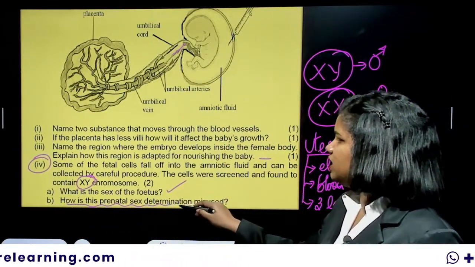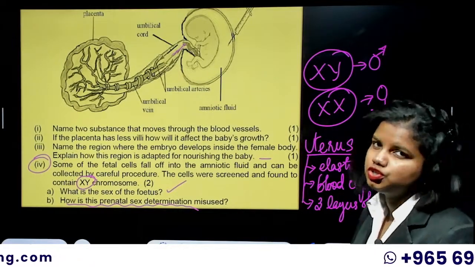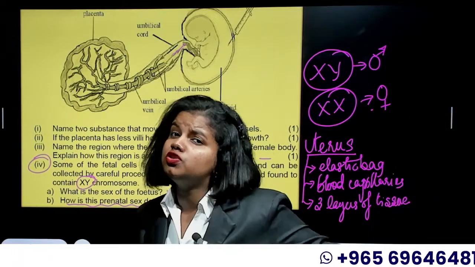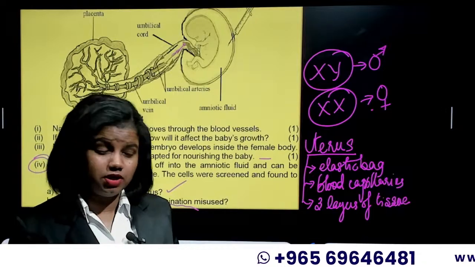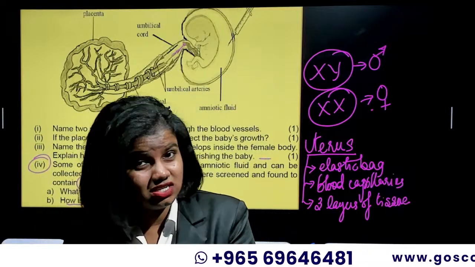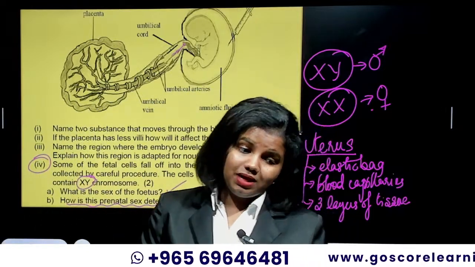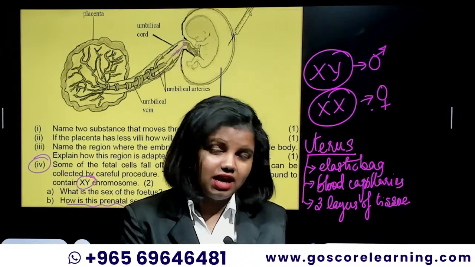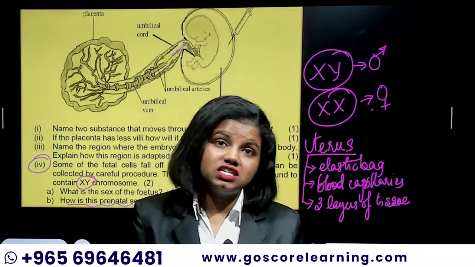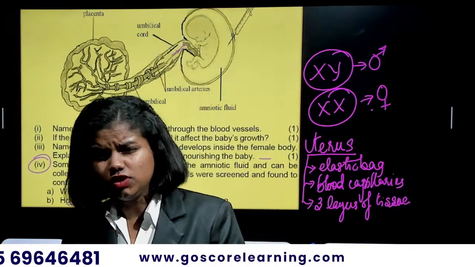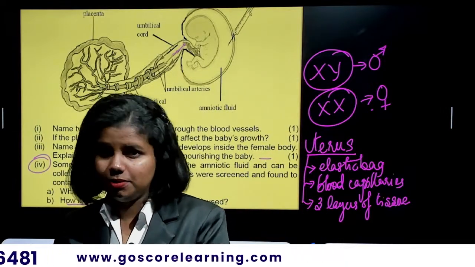And how is this prenatal sex determination misused? So even that part was explained in the last part of the chapter, where they're talking about prenatal sex determination. When people determine it's a female fetus, there is a tendency for abortion, in order to avoid the girl baby being born.